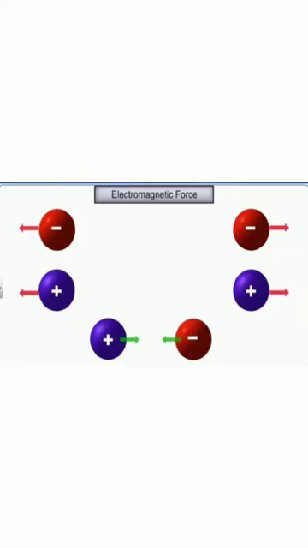Okay, it is the strongest force. On the other hand, the gravitational force is the weakest force, and the electromagnetic force is 10 to the power 36 times stronger than the gravitational force. Here the exchange takes place between the two charged particles with the help of photons.